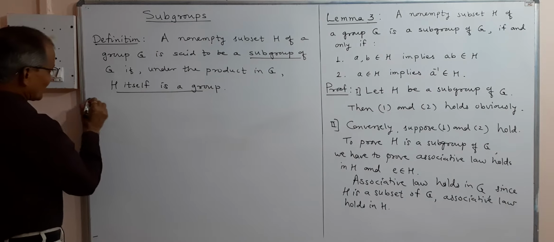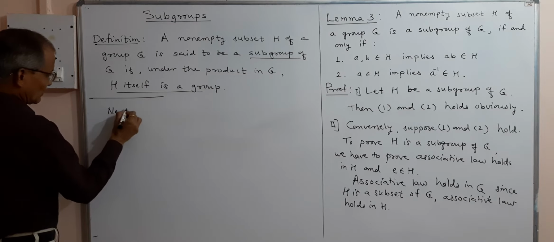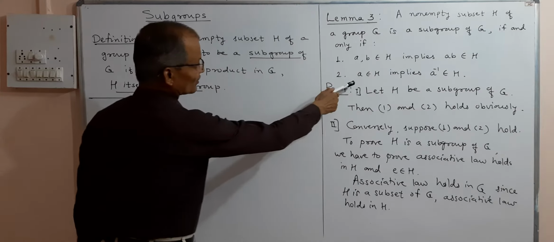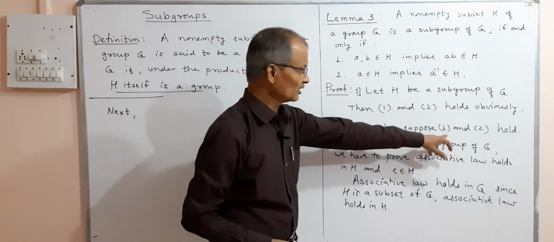Next, we shall use this 2 and 1 because we have assumed these are true.